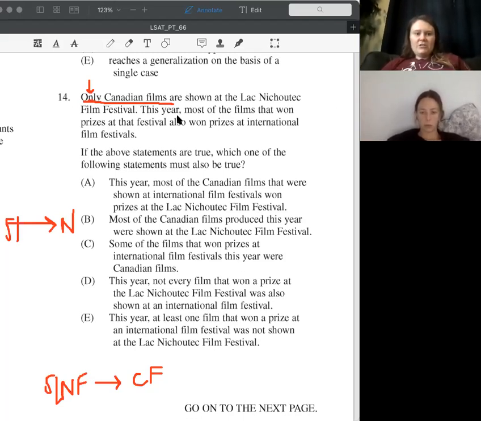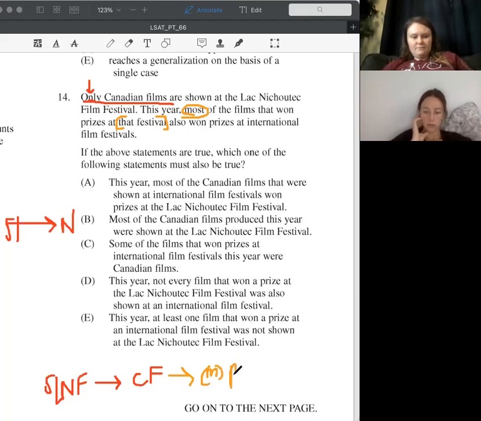So this year, most, so what does most mean? At least more than 50%. More than 50% of the films that won prizes at the Canadian Film Festival also won prizes at the International Film Festival. So all we're saying here is at this Canadian Film Festival, most that won prizes also won prizes at the International Film Festival. Okay. Cool. All right, so what kind of question is this?